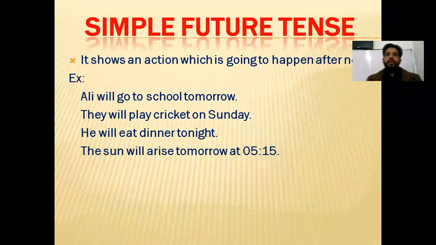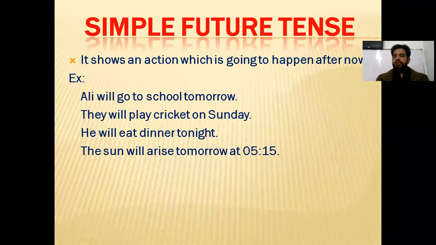Simple future tense. Why do we use simple future tense? It shows an action which is going to happen after now. After now means now is the present time, and after now is actually called future. So all those actions which you are going to do or which are going to happen after now, for that we are using simple future tense.